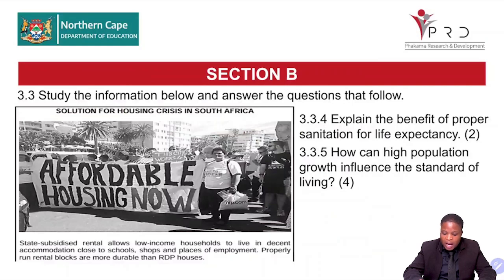How? 3.3.5, how can high population growth influence the standard of living? Right, you have 5 minutes to complete this. Then we look at the responses.